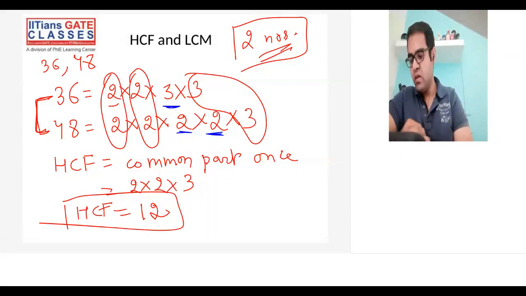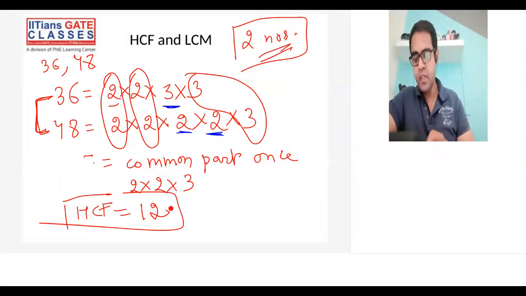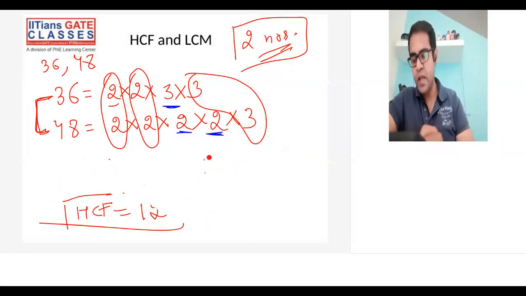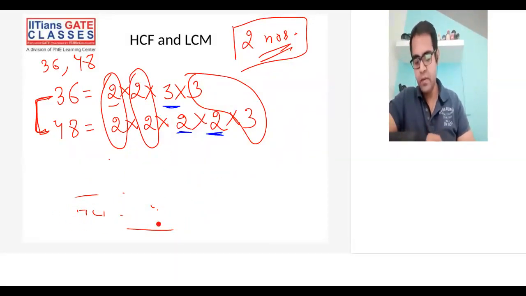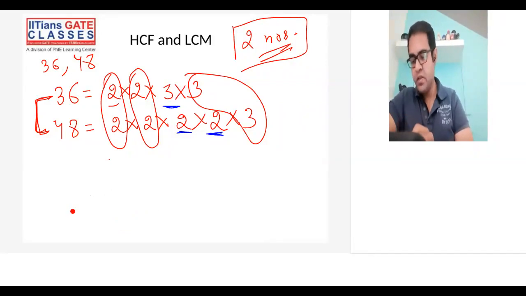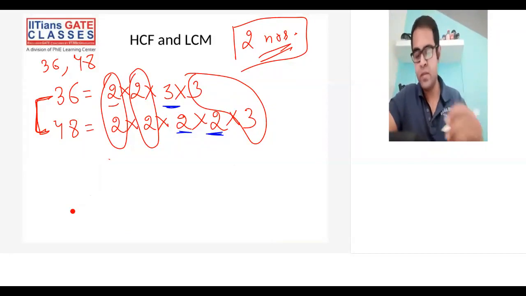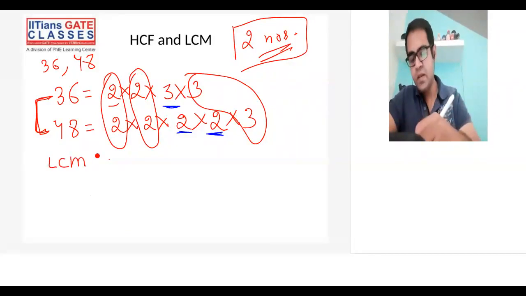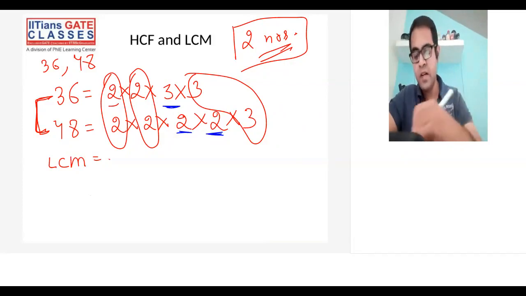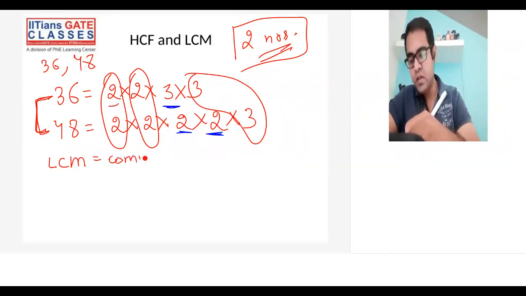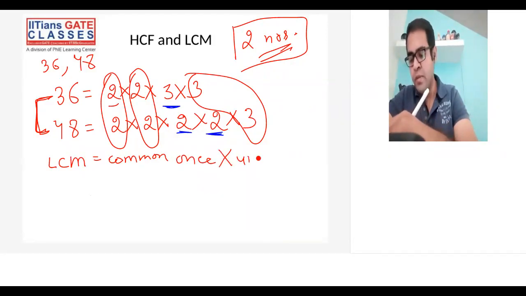Okay. So next up, what I would like to discuss is how to calculate the LCM. So I hope HCF is clear to everyone. Again, I think all of you might have done all this, but just as some revision, I'm doing it. LCM can be written as what? LCM can be written as common part once into uncommon part once. Uncommon, which is not common.